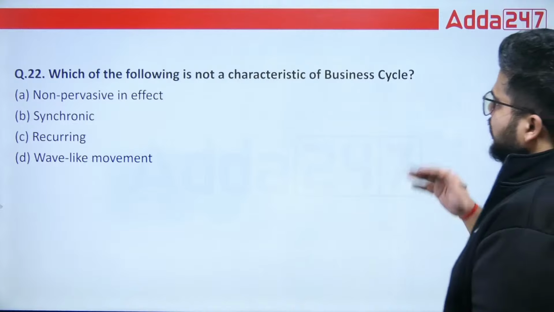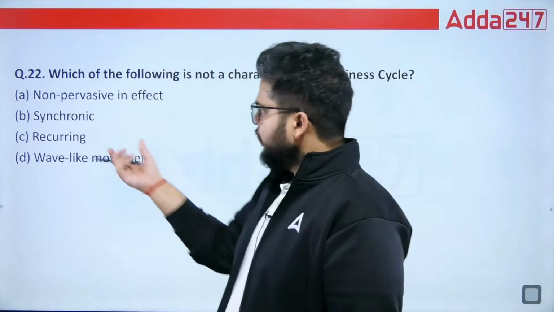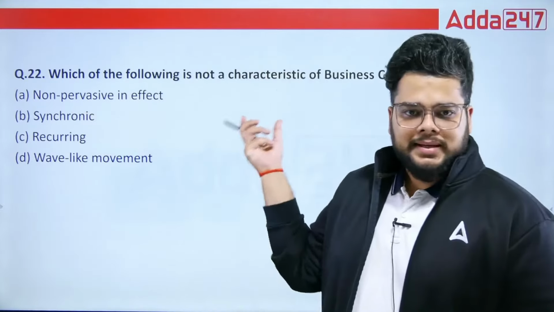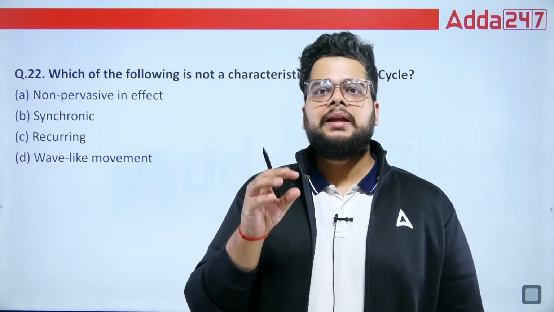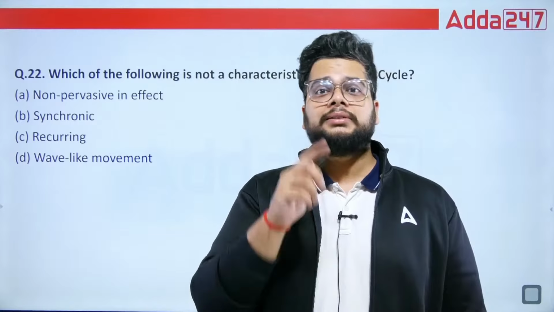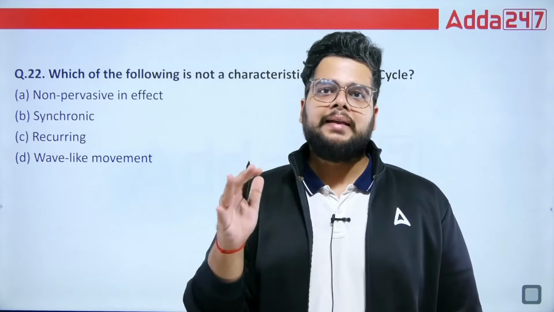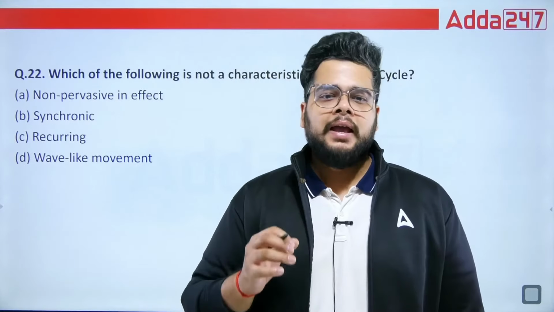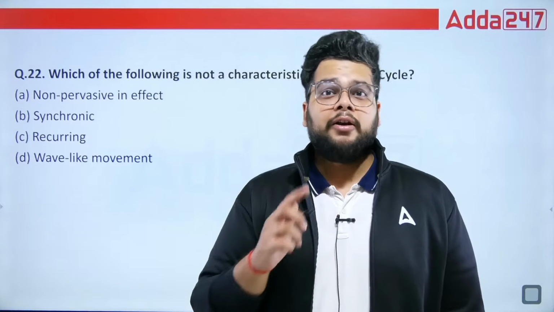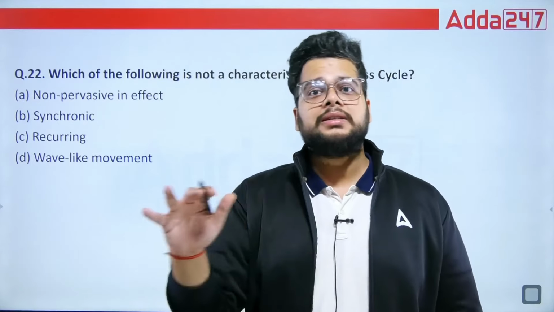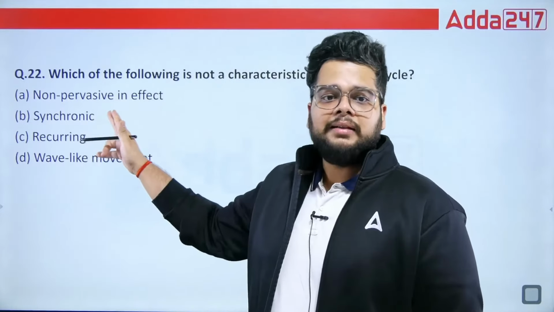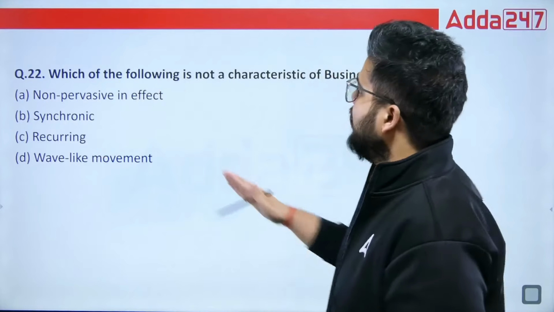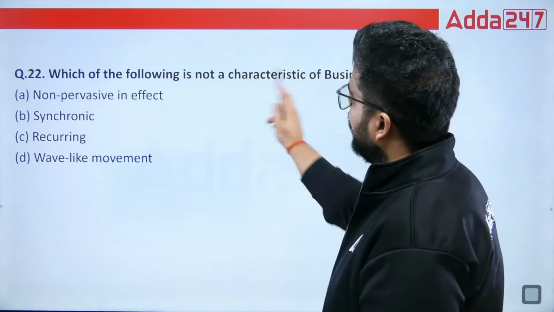Which of the following is not a characteristic of business cycle? So the business cycle is pervasive in nature. It penetrates. It does not have a singular effect. It has a multiplier effect across the entire economy, not only in one segment but across the sectors of the economy. So it is pervasive in nature, and here it is written non-pervasive. So A will be the right answer because you have to select the one that is not a characteristic.